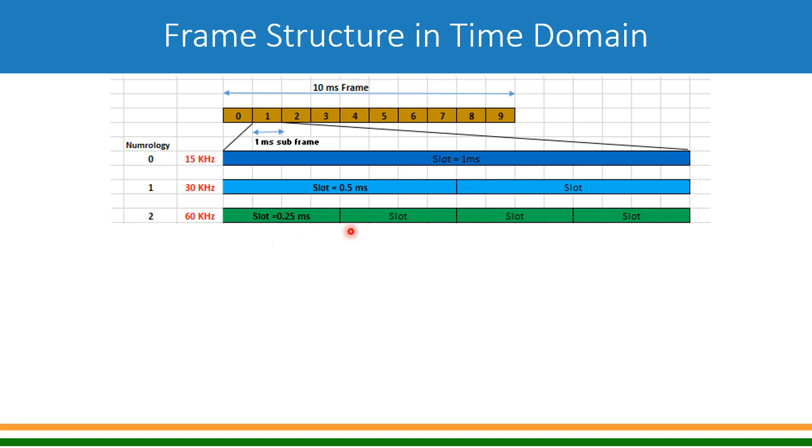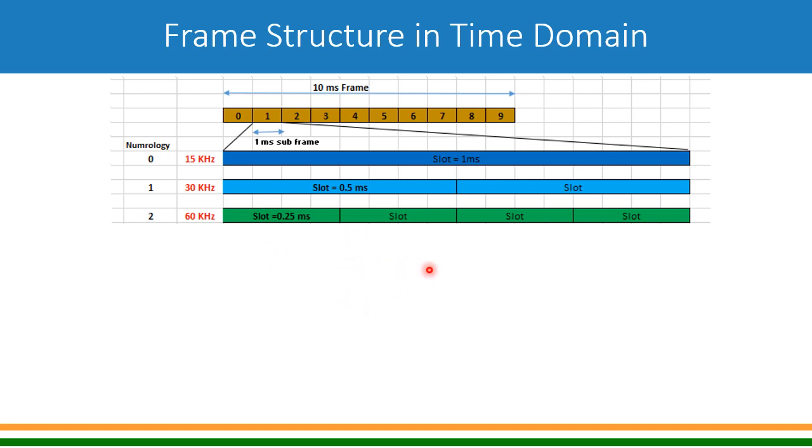So what we are seeing is, in frequency we are doubling, in time we are becoming half, carrying the same data. That means in the same time we'll be able to transmit or receive more and more data. If you go to the next numerology, it is again doubled.